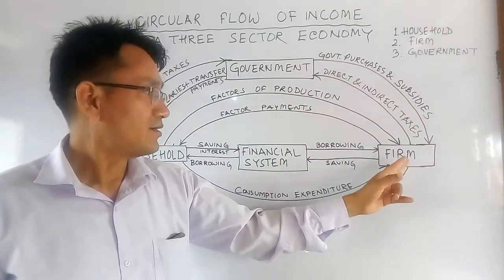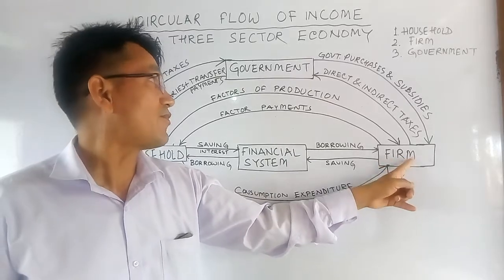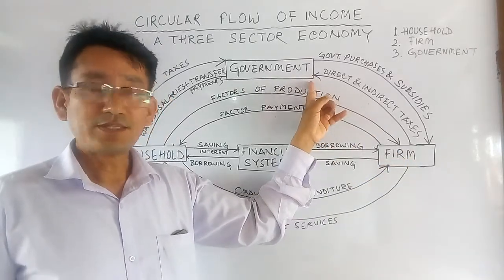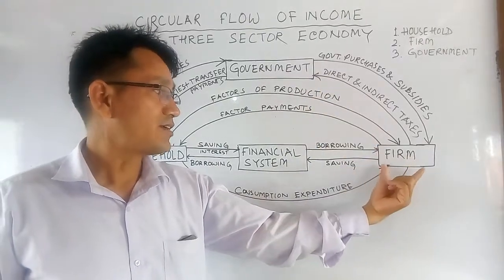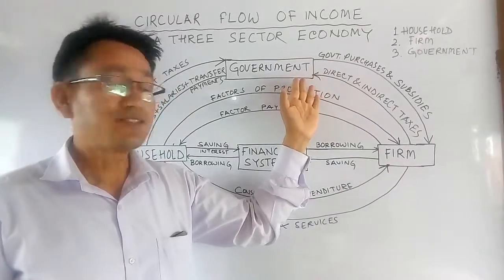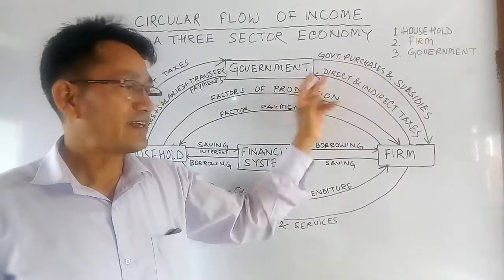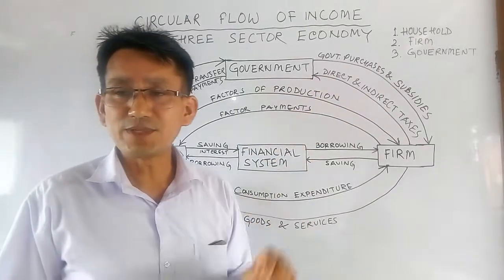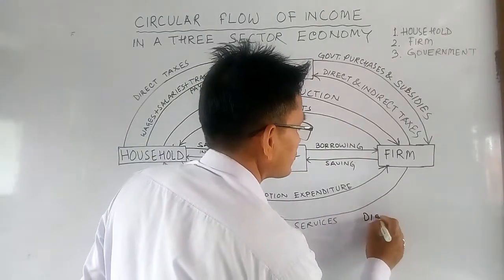And again there is also flow of income, or flow of money, from the farm to the government, say in the form of direct and indirect taxes. So direct and indirect taxes are paid by the farm to the government. I'll just give you some examples of direct taxes.